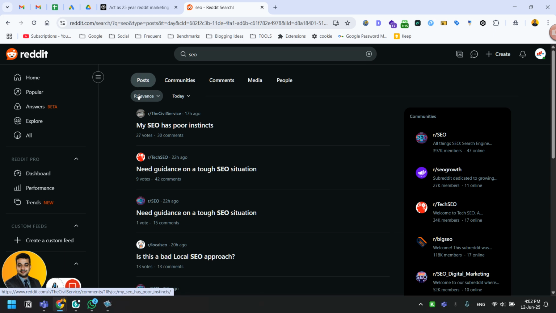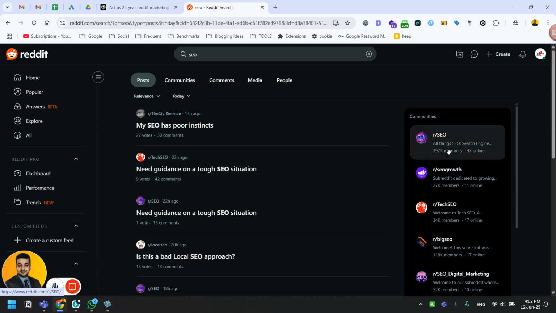Either we can first find the posts related to a particular topic, decide the range, like whether they have been posted today or not, and then participate accordingly. And the second method is that we can directly go to the communities and participate on the latest questions that have been put up there.